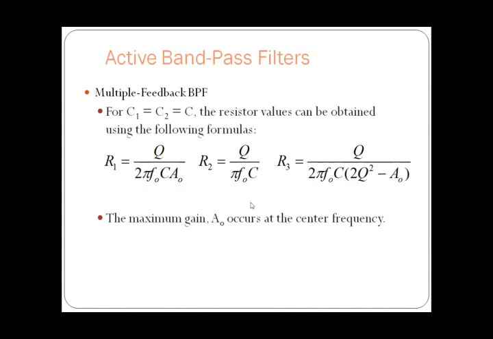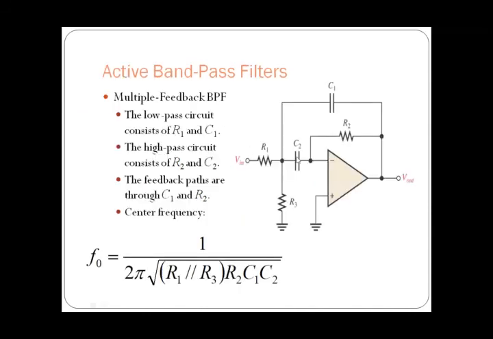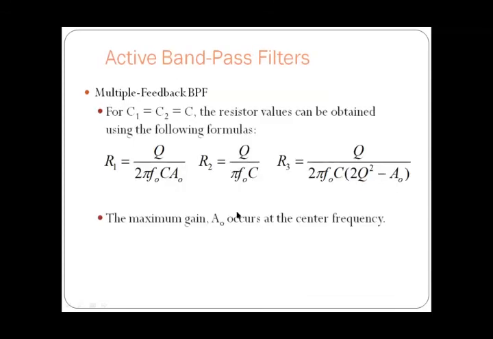Multiple feedback band pass filter. So why we have considered this as multiple feedback: one feedback is provided with the help of C1 and another feedback is provided with R2. For C1 equal to C2 equal to C, the resistor values can be obtained using the following formulas. R1 is equal to Q divided by 2 pi F0 into C into A0, where Q is the quality factor.